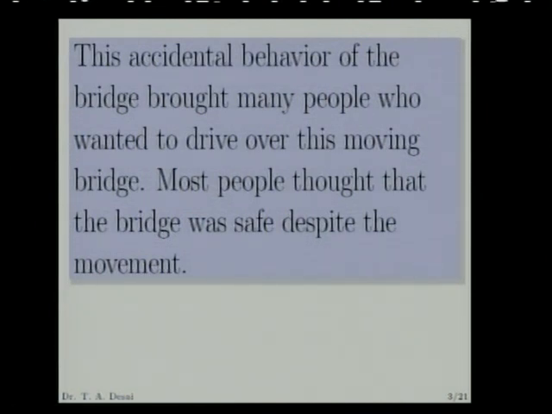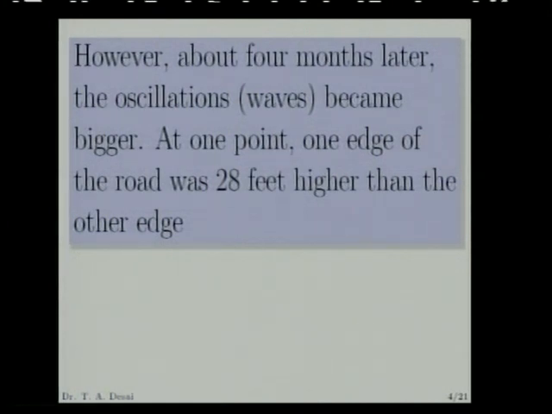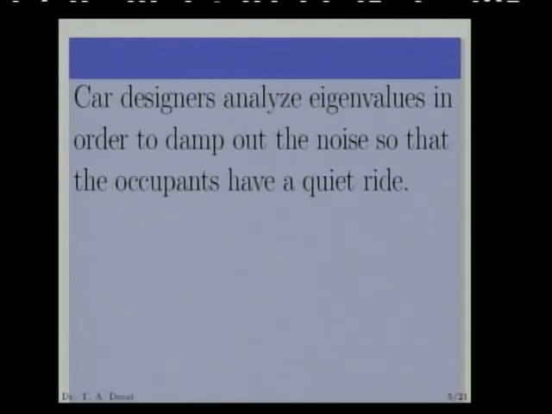Most people thought that the bridge was safe despite the movement. However, about 4 months later, the oscillations, that is the waves, became bigger. At one point, one edge of the road was 28 feet higher than the other edge. This is evaluated by the wave equations, and they get the idea of how it is possible. This is the use of eigenvalues related to the differential equation.